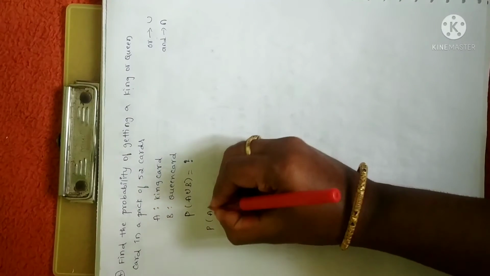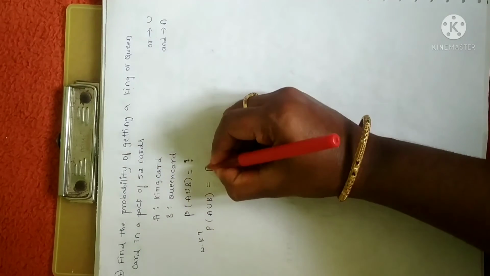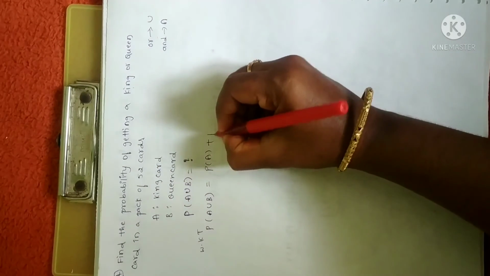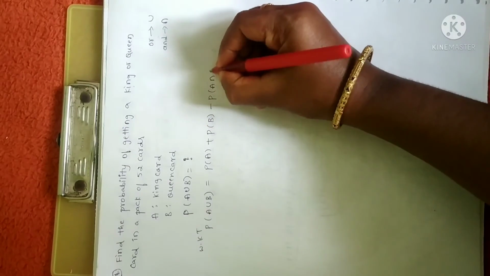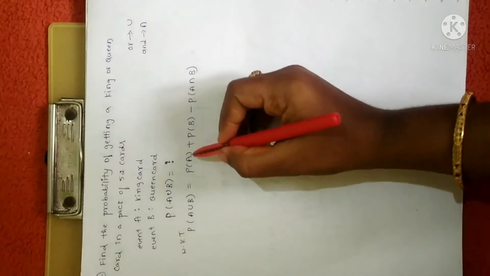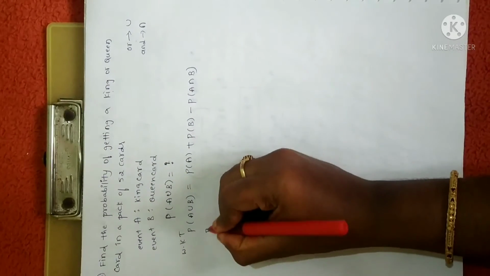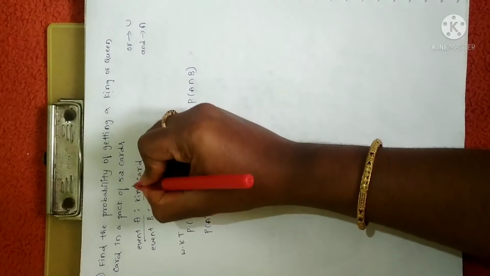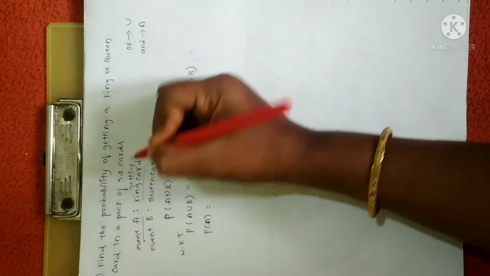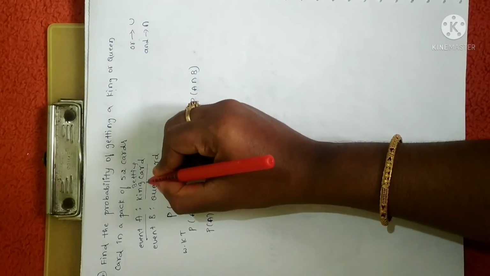So probability of A union B, we know that it is a property: probability of A union B is equal to probability of A plus probability of B minus probability of A intersection B. Now let us find probability of A, probability of B and probability of A intersection B. Probability of A, in the sense, A is an event of getting a king card, or getting a card which is queen.